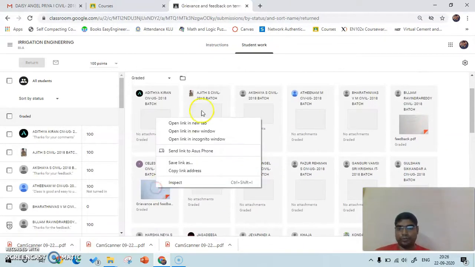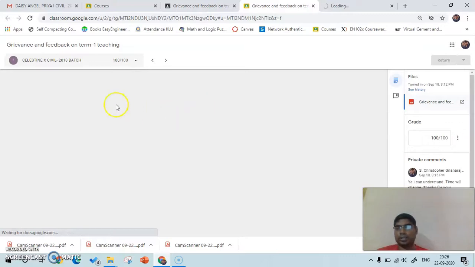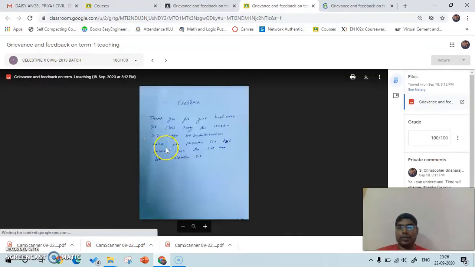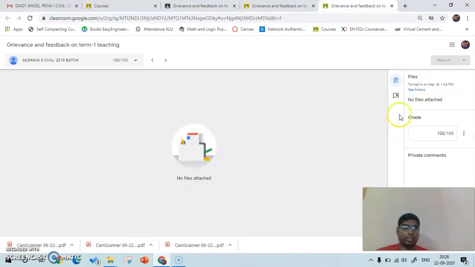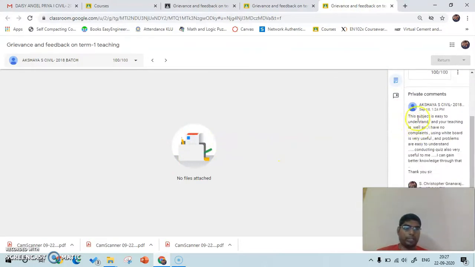Here you could see a few students have given us a PDF file, and a few have given a private comment. This student has given us a PDF file: thank you for your hard work, the classes are well. And here you could see this student has not attached any PDF, but has given a private comment: this subject is easy to understand, your teaching is well.